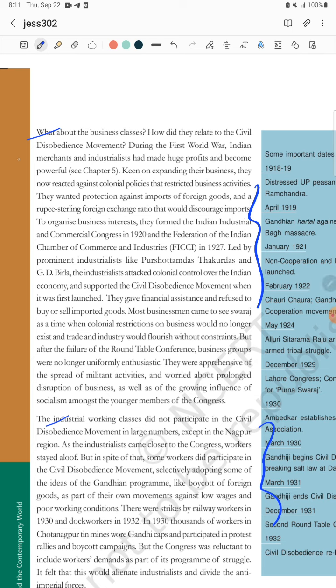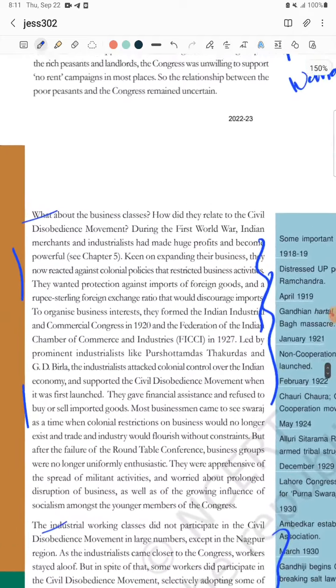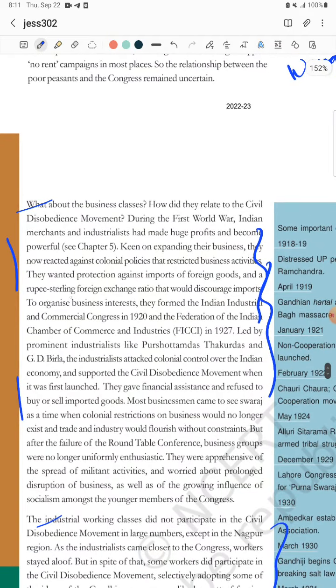See, here two types of questions can form: what were the intentions of the industrialists, and the second question, which will be very easy, you can take it: what was the reaction, or how the industrialists participated in the civil disobedience movement, right? And one student asked me a question about the rupee sterling exchange ratio, and asked me, ma'am, please give it in detail. For your information I am giving it, but it is not so important for you people.